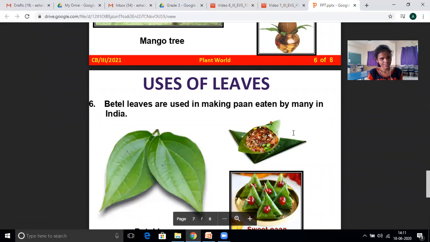And betel leaves are used in making pan, eaten by many in India. So pan, everyone likes, some sweet pan and some spicy pan also there. In the village areas people will eat betel leaf, and also in the city sweet pan will come. That also everyone likes.